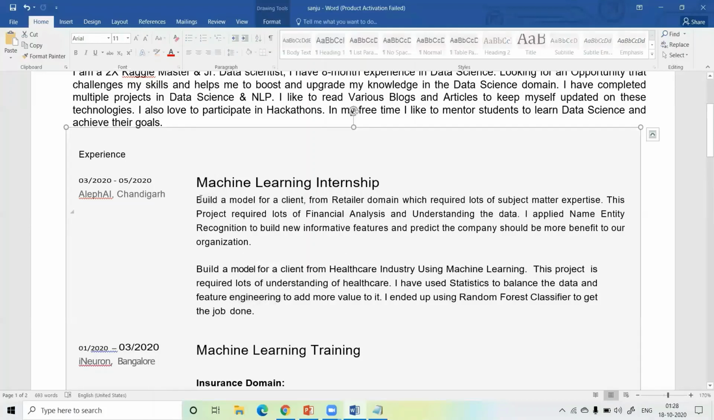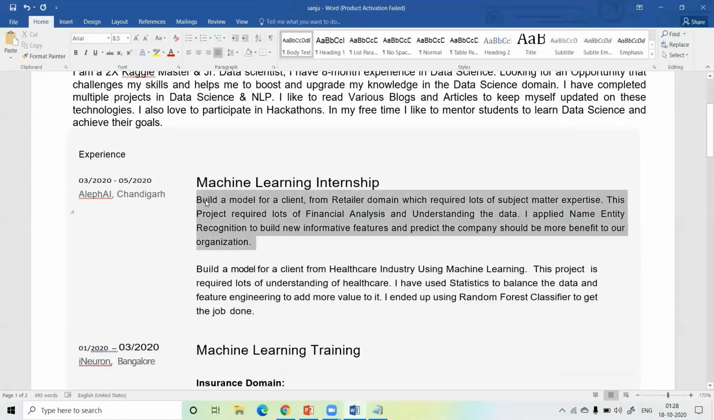For the project description, I wrote something like: built a model for a client from the retailer domain, which requires lots of subject matter expertise. This project requires lots of financial knowledge and understanding of the data. I applied named entity recognition to build new informative features and predict how the company could benefit our organization. So this is my NLP project from the internship, guys.